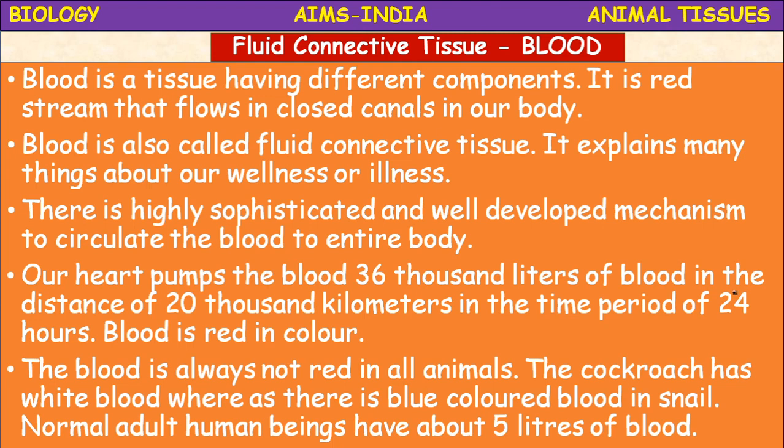So though the blood is red in color, all the animals are not our relatives. Some animals possess white colored blood, for example the cockroach. Some animals like snails possess blue colored blood.